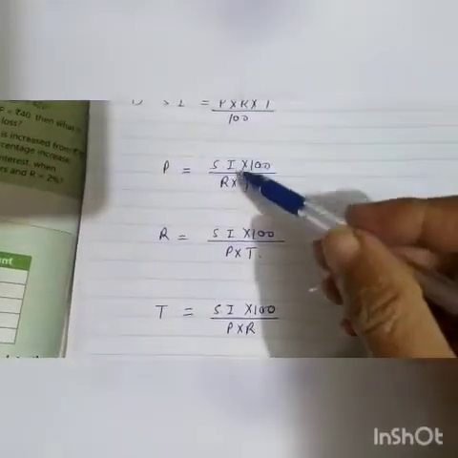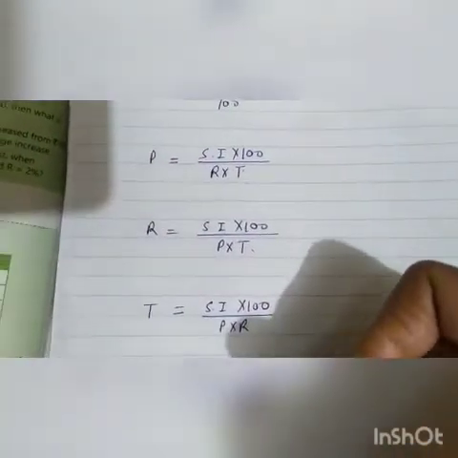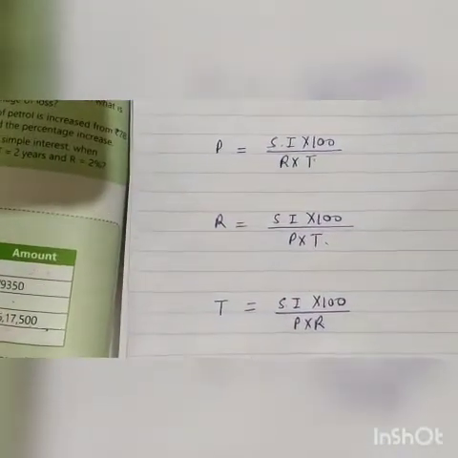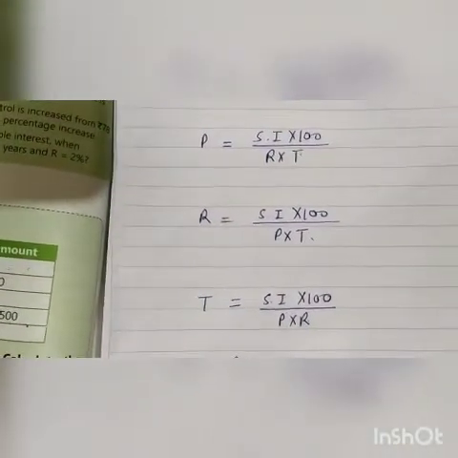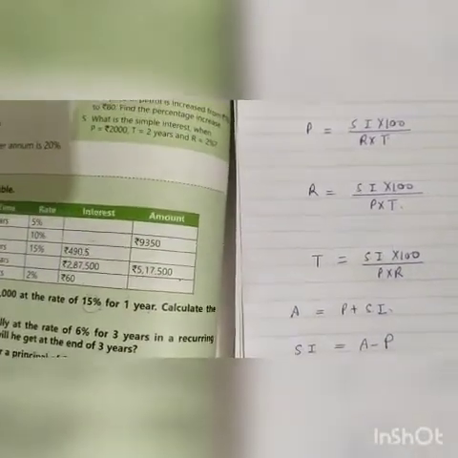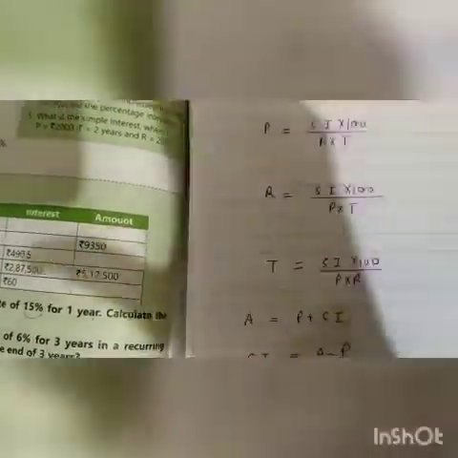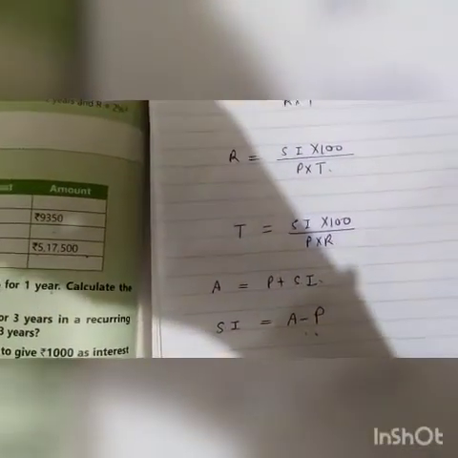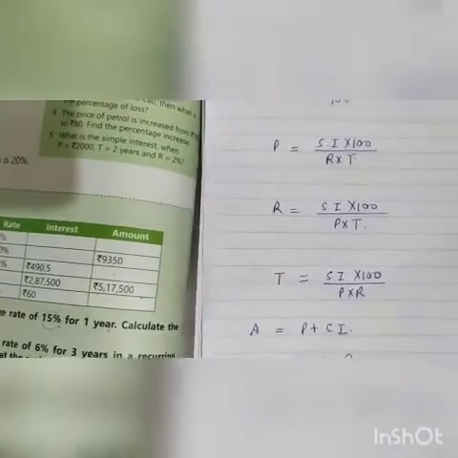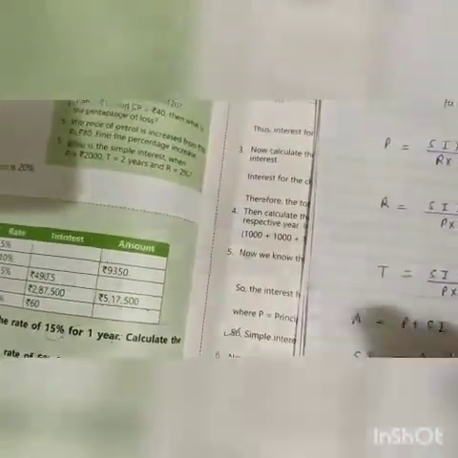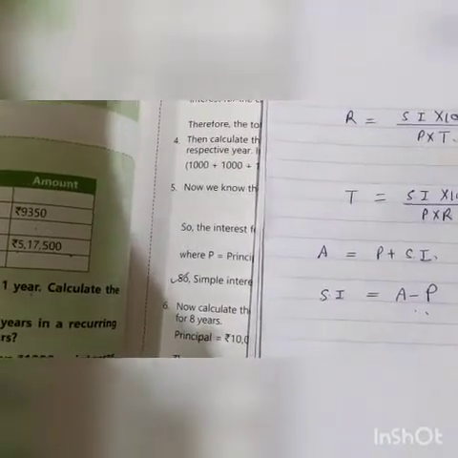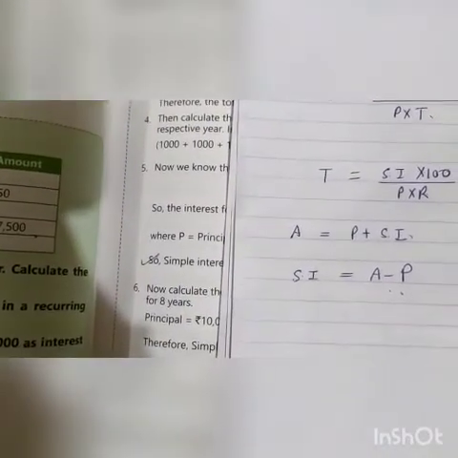You have to write all these 6 formulas before starting this exercise. Then you will start to solve the first and second question. Clear? Today we will do up to question number 2. Remaining sums we will do in the next class. Okay students, thank you and have a nice day.